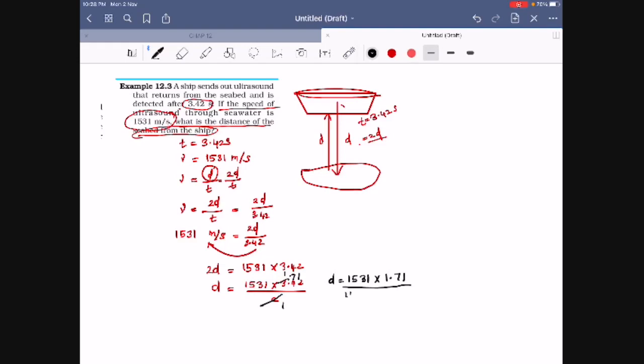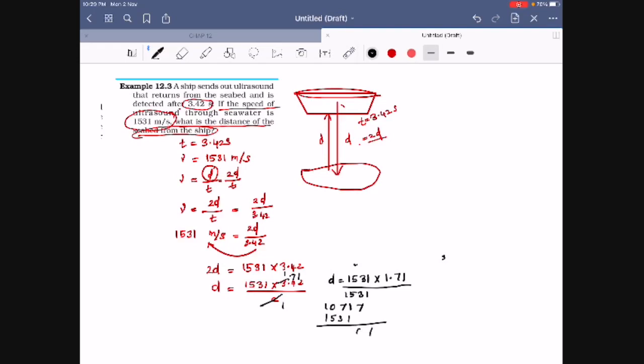Here 1531, and 1 sevens are 7, 3 sevens are 21, and so on.